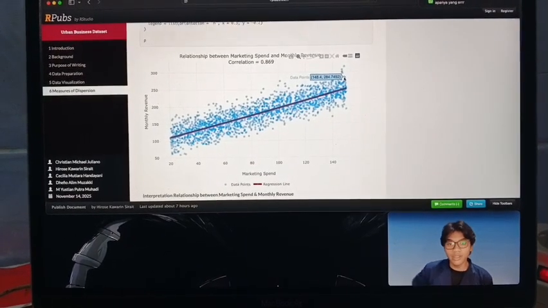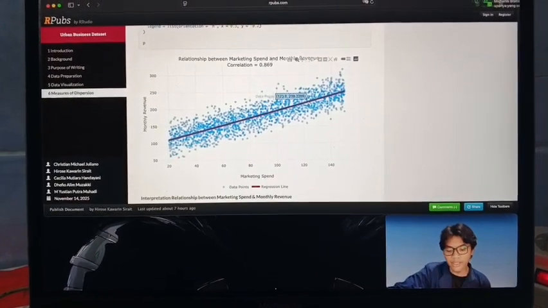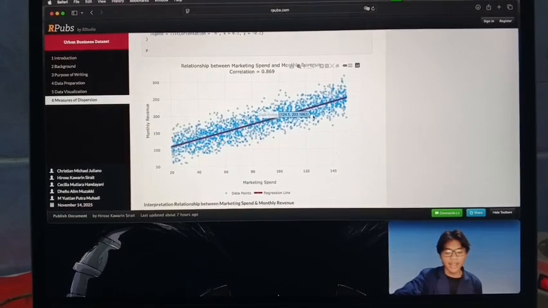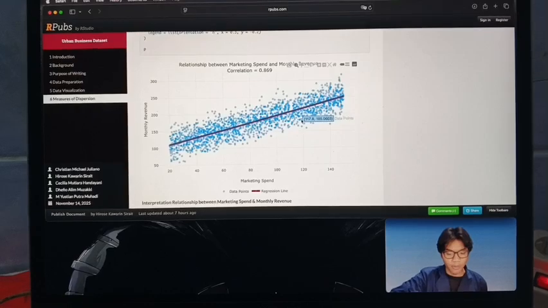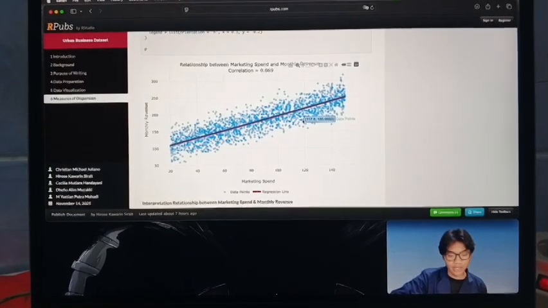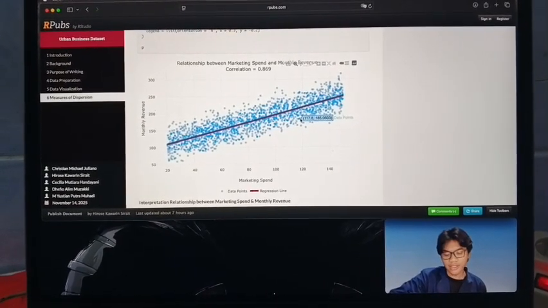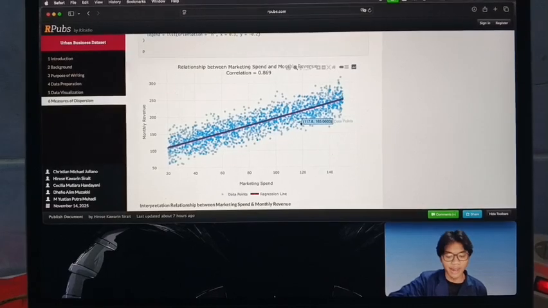The blue regression line reinforces this trend as it shows a consistent increase as marketing costs rise.